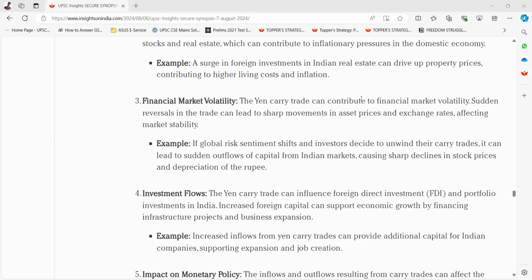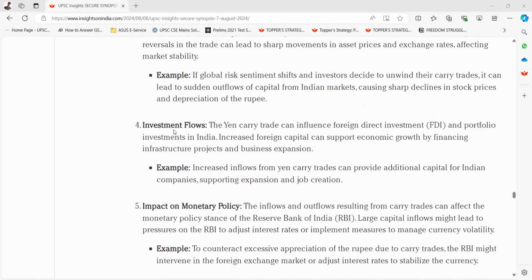Third is financial market volatility. The yen carry trade can contribute to financial market volatility. Sudden reversals in the trade can lead to sharp movements in asset prices and exchange rates, affecting market stability. Example, if global risk sentiment shifts and investors decide to unwind their carry trades, it can lead to sudden outflows of capital from Indian markets, causing sharp declines in stock prices and depreciation of the rupee.